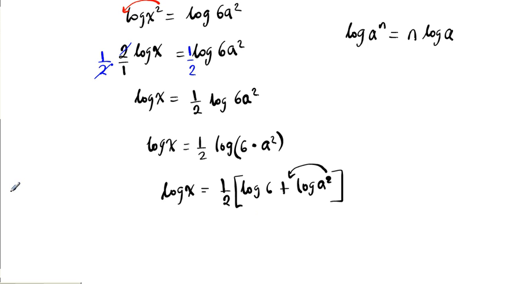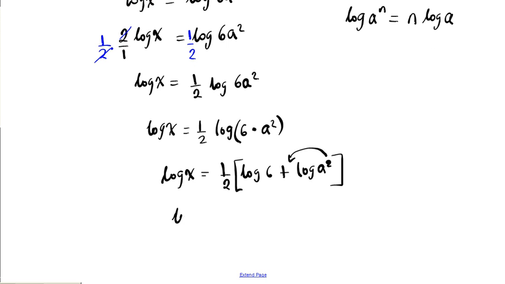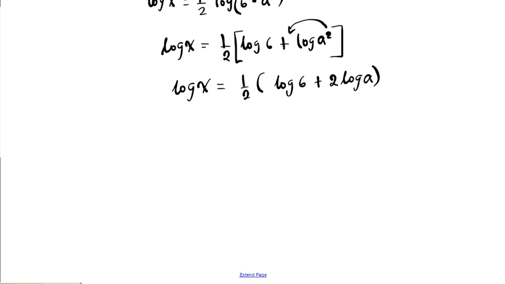So advancing here, we're going to have log x equals 1/2 of log 6, and then when the 2 comes to the front, it's going to be plus 2 log a. Bam, like that. Alright? To finish this off, we just distribute 1/2 to everything. Distribute 1/2 to this logarithm and then to that logarithm. It's going to be multiplied by the coefficient.